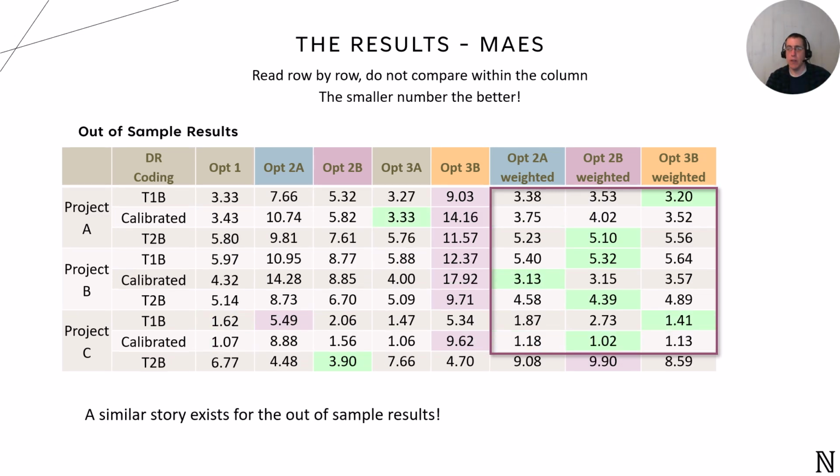Here we see the out-of-sample results. Again, the weighted options outperform the raw version and often surpass the baseline. This shows that by smartly weighting the contributions, we can harness the benefits of synthetic choices without compromising the model's performance. So the takeaway is clear. When we control for the overconfidence in individual level data, adding synthetic choices can enhance our model's predictive accuracy.